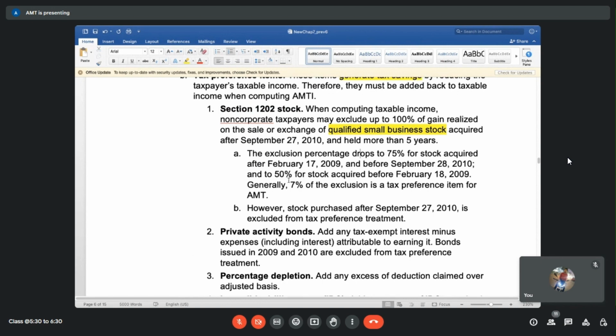Generally 7% of the exclusion is a tax preference item for AMT. So we have to take 7% of that, and there will be AMT income, even though for the purpose of regular tax liability it could be completely exempt. AMT always needs to be calculated on QSBS. There is a limit on that. Up to $10 million, they can completely waive off the income. So this is a huge amount, and most of our clients will fall under this because all startups formed in the US may be able to take advantage of Section 1202 waivers.